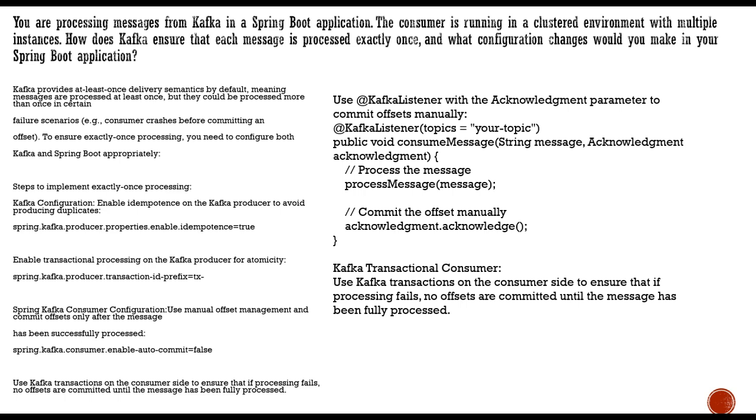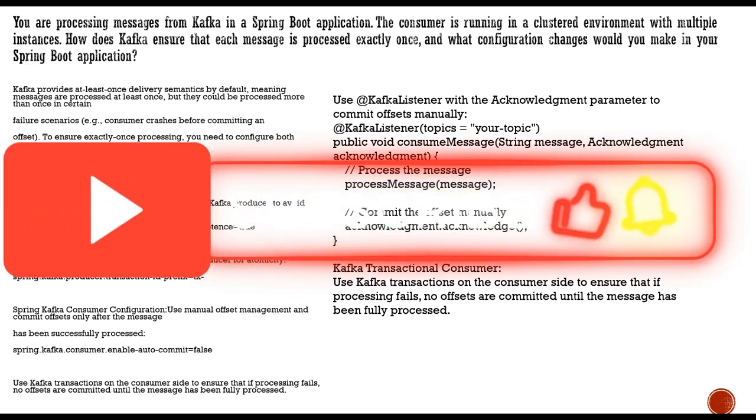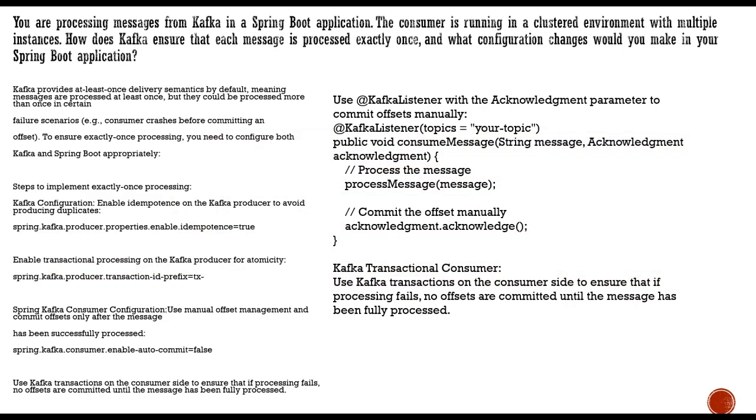Now, to acknowledge, I've written code which showcases that once the message is properly processed and there is no failure, it acknowledges that message, that is, it commits that offset manually.